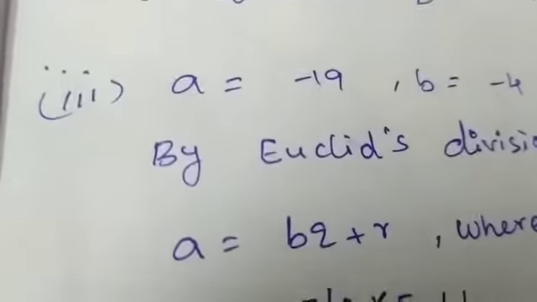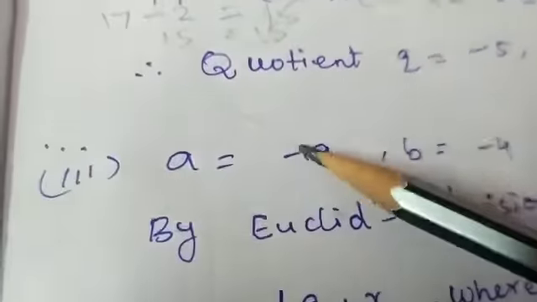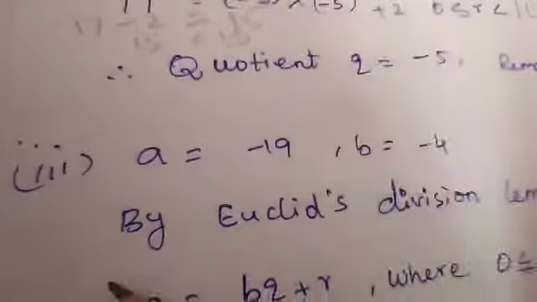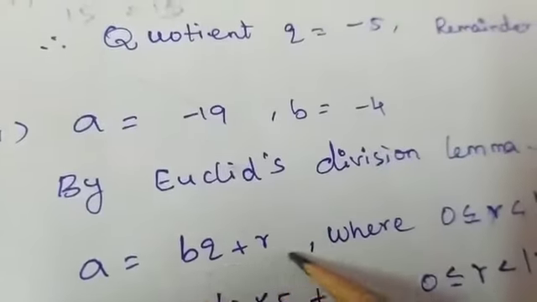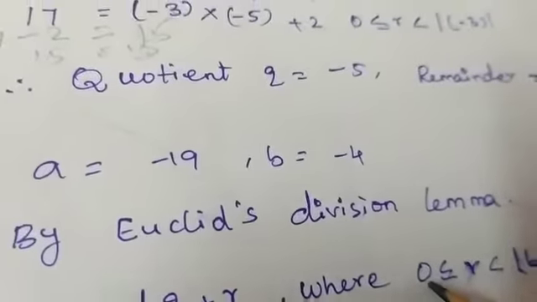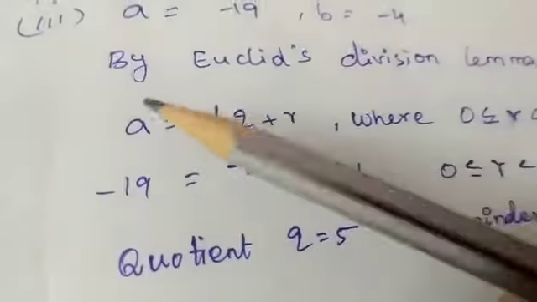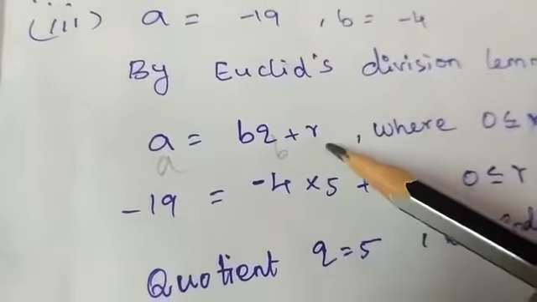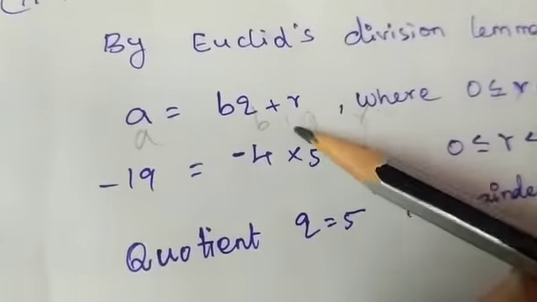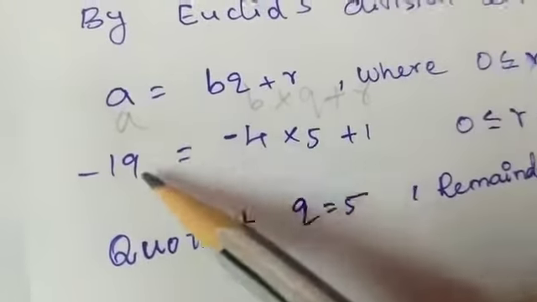So our next sum is given A equal to minus 19 and B equal to minus 4. By Euclid's division lemma, A equals BQ plus R, where R is greater than or equal to 0 and strictly less than B. So this is A, this is B, this is Q, and this is R. Here this and this. Okay.